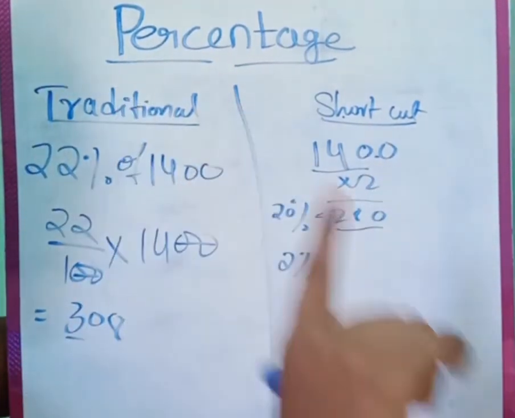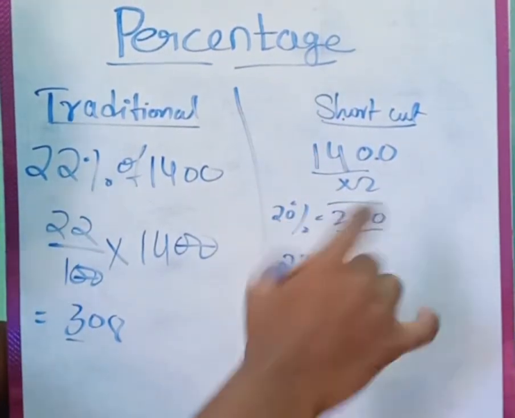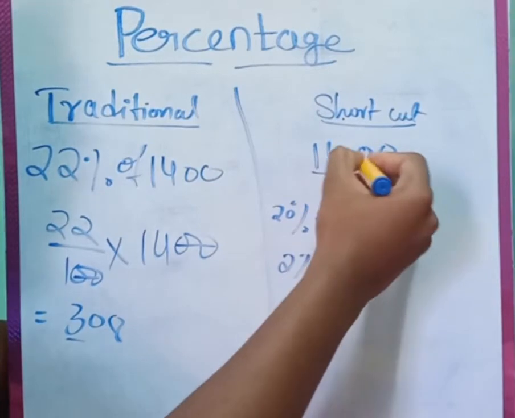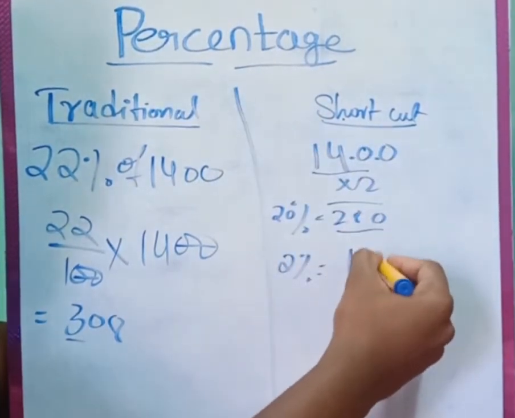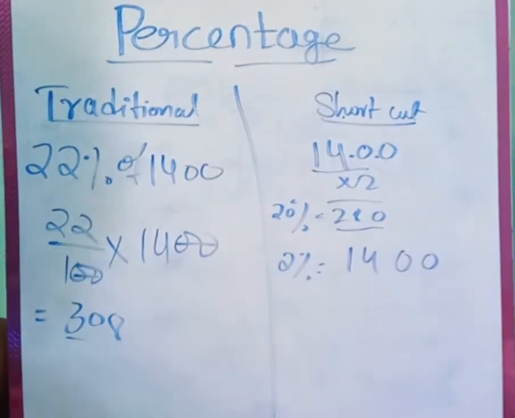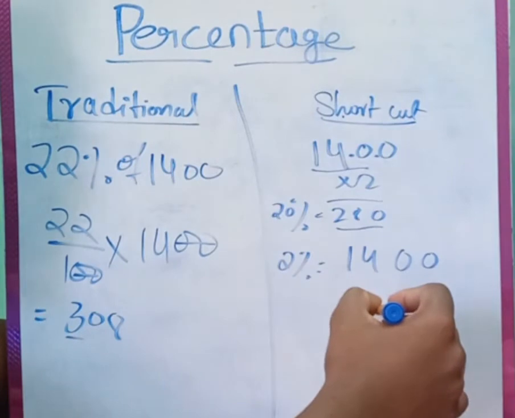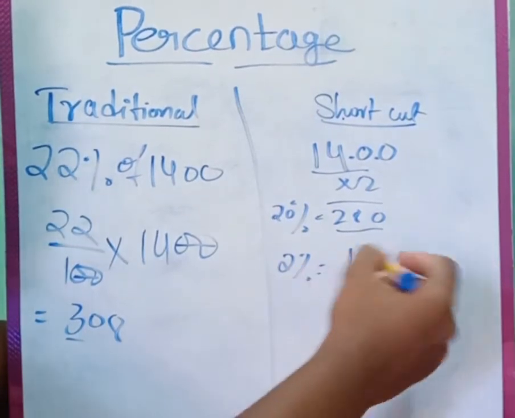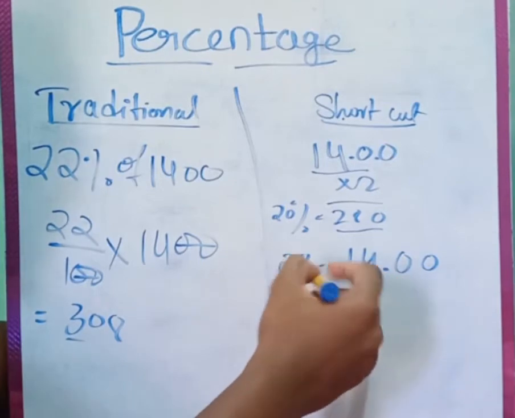For finding 1%, place the decimal point in front of 2 unit digits. That means if you have 1400 and want to find 1% of 1400, place the decimal point in front of 2 digits, so we place it here.